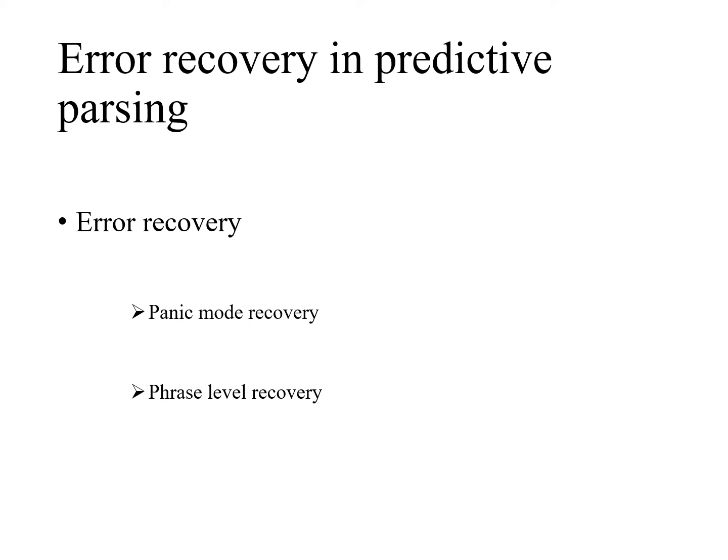So the parser replaces the prefix of the remaining input by some string that allows the parser to carry on its execution. The main drawback is that error correction is difficult when the actual error occurred before the point of detection. This is the main drawback.